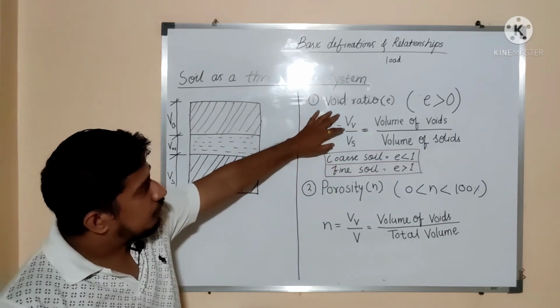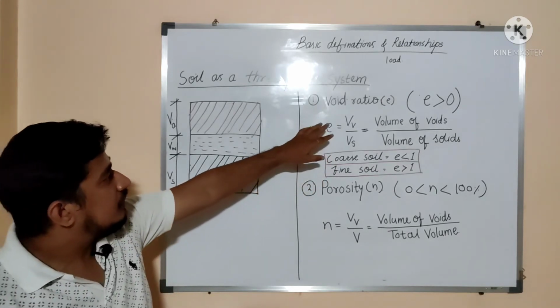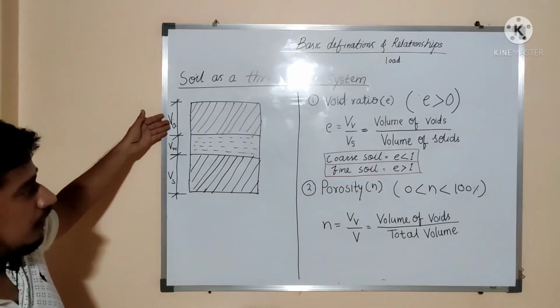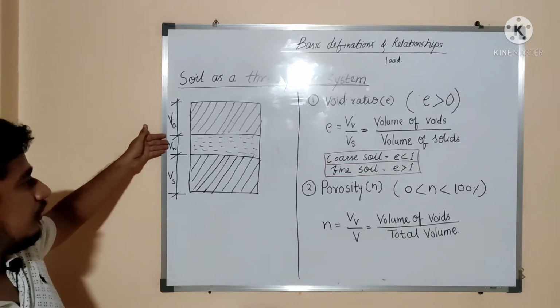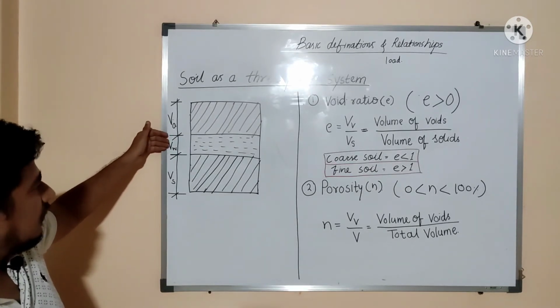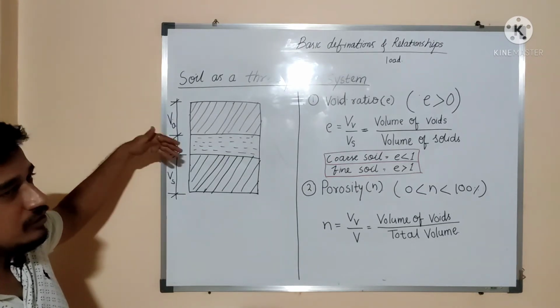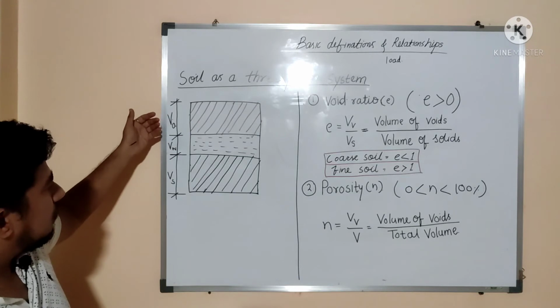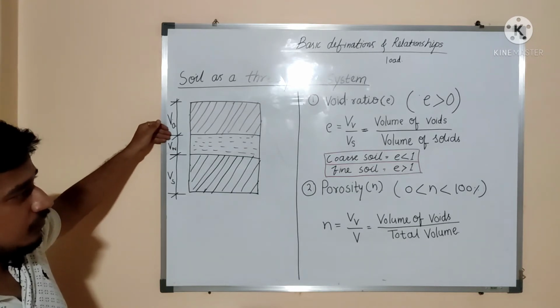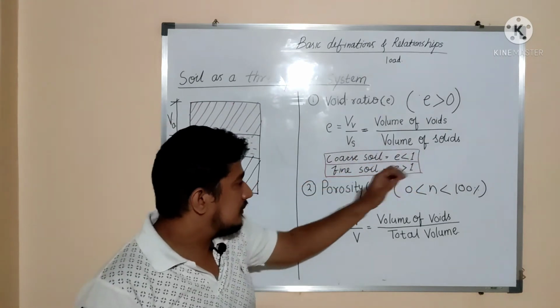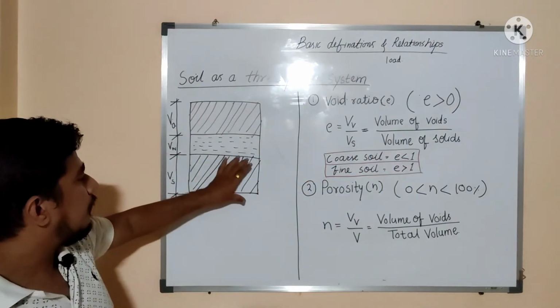When we say volume of voids, it will be nothing but the volume of a soil which is occupied by volume of air plus volume of water, if both are present. But if it is dry, then there will be the volume of air, and when it is fully saturated, then that will be the total volume of water. Okay, so void ratio is nothing but the volume of voids divided by volume of solids. So this will be the part.